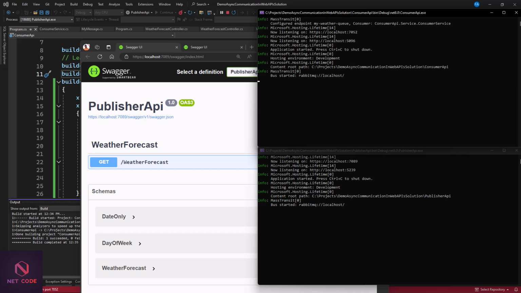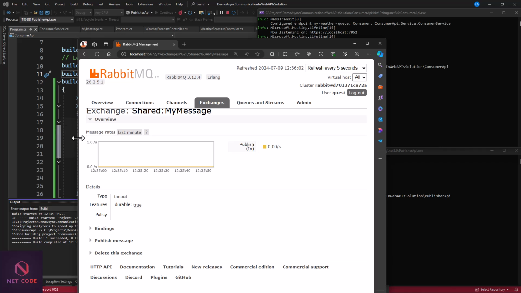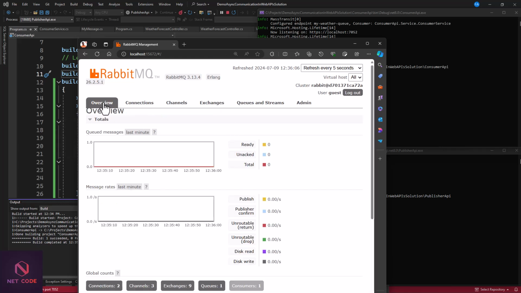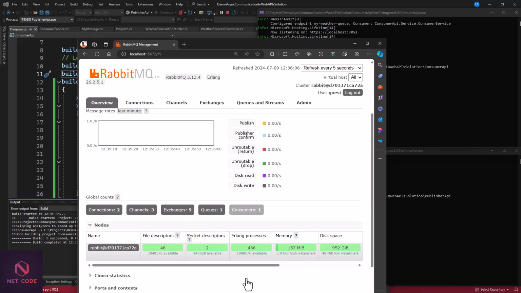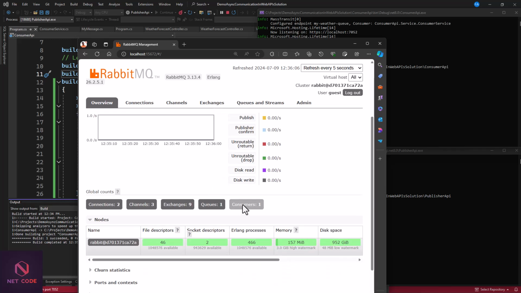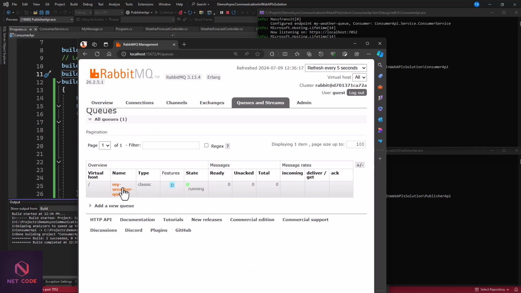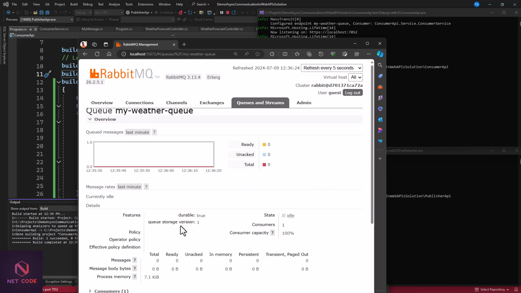Now, in order for us to verify this, we can just take a look in here. From the overview, let's see. You can see that we have one consumer. So that is the current one that we have added. And we have it waiting nicely for us. So we have this as a consumer. Then we can now move on. This is our queue. You can see we have a name as my weather queue. The state is running. Yes. Okay. Now let's go back to the exchange.